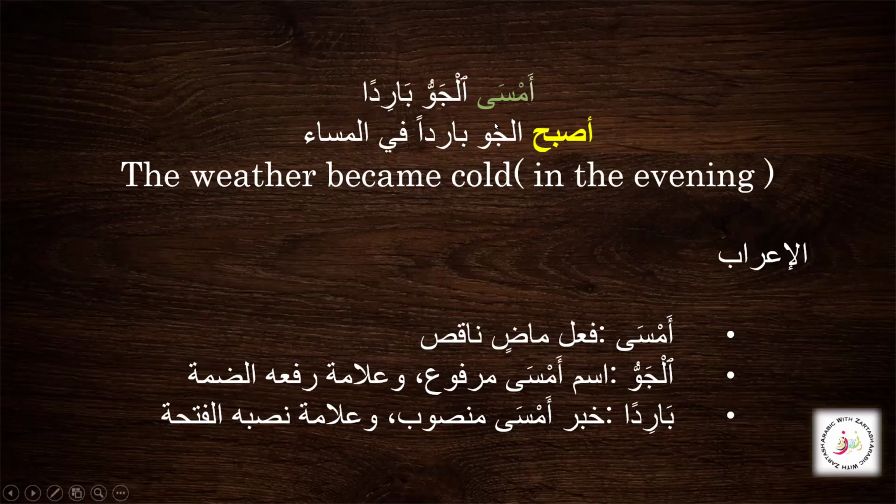So this is our fail naqis. Then we have al jawu, the weather. This is our isim of Amsa, because we know that for a fail naqis we do not have a fail. Then baridan is in the state of nasab, so we know that it is our khabar Amsa. So here it is Amsa, al jawu and baridan.